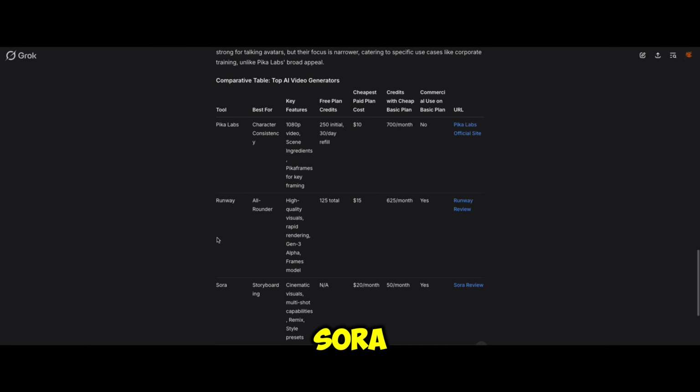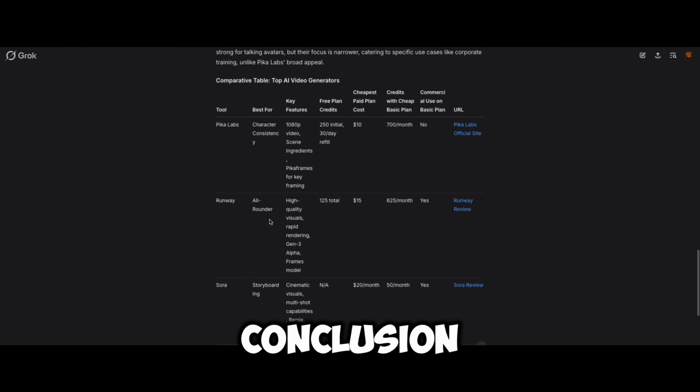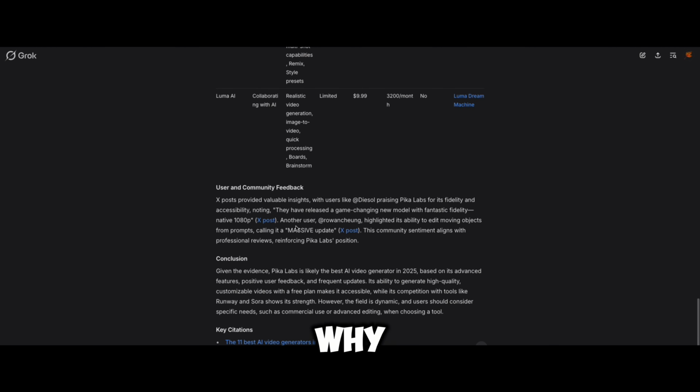Pika Labs, Runway, Sora, and you can see in the columns it gives the cost, the credits it can give you, and what kind of plan, whether it's commercial or non-commercial. So it's more detailed, and this makes it easier to identify and make your decisions very clear. And it even gives you a conclusion saying that Pika Lab is best and why.